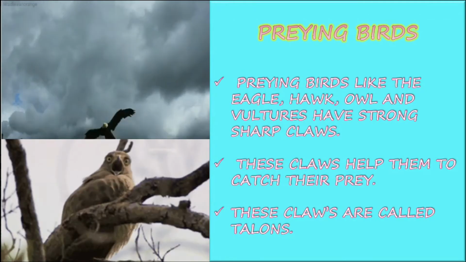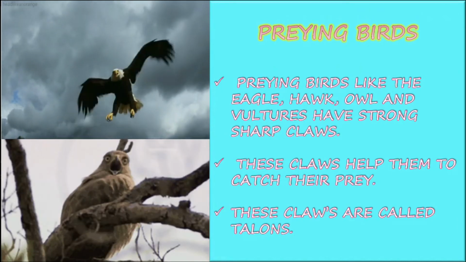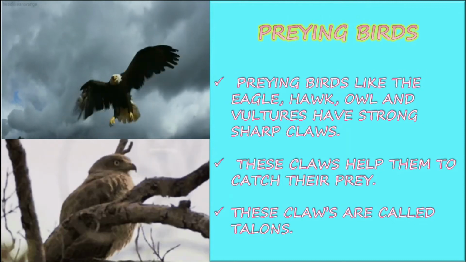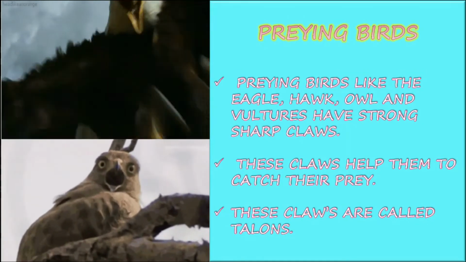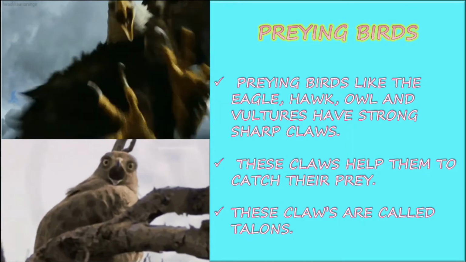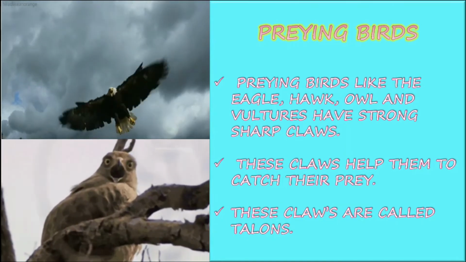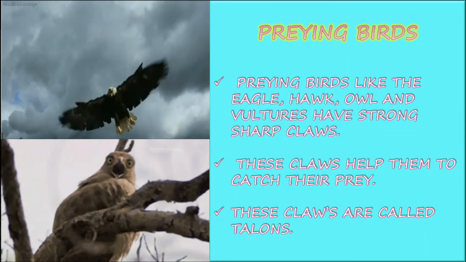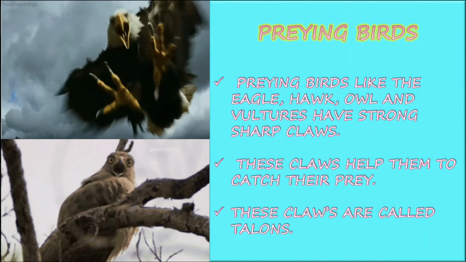Preying birds like the eagle, hawk, owl and vultures have strong sharp claws. So these birds have very sharp claws. These claws help them to catch their prey. Because of these strong claws, they can catch their prey. The claws are called talons. So the claws in these birds are termed as talons.